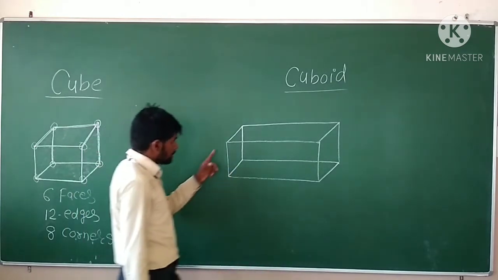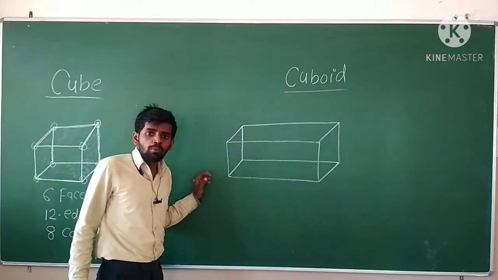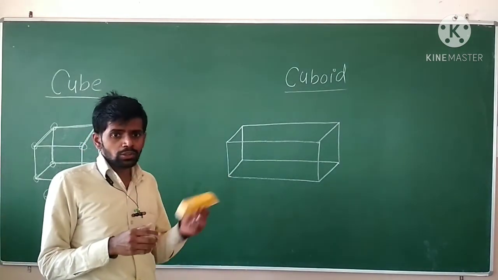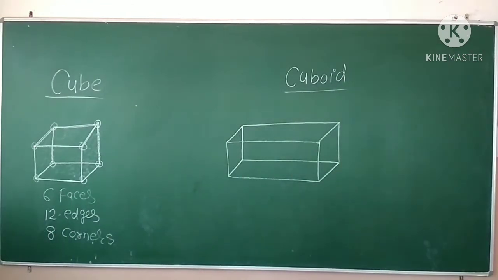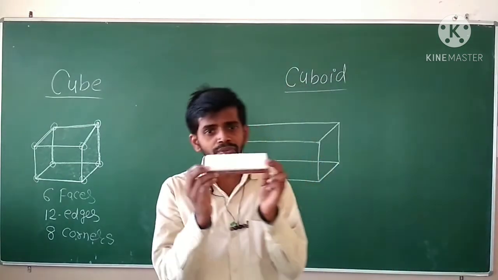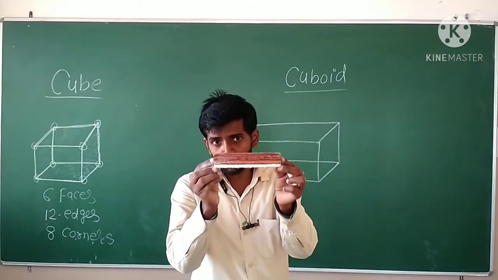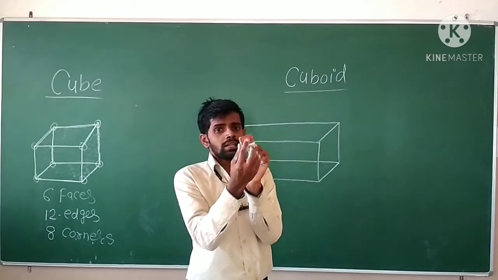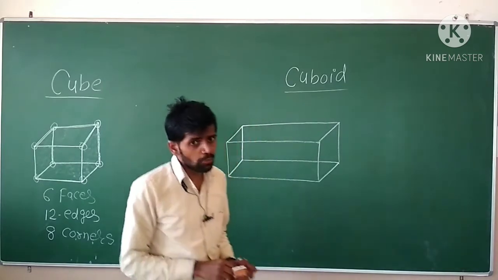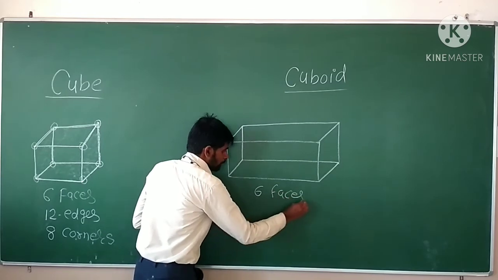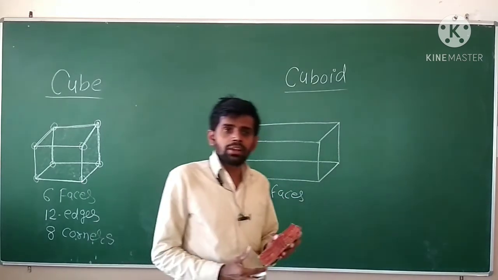Okay, now we will move towards the cuboid. Cuboid also has 6 faces. Listen, dear students, it is looking like a cuboid. Wait a minute, I am taking another one. Another duster, and this duster has 6 faces. This is an example of cuboid. 1, 2, 3, and 4. These are the 4 faces. 6 and these 7. So this cuboid also has 6 faces.